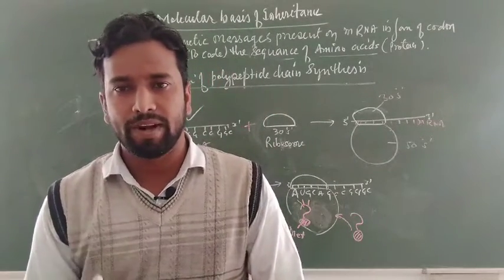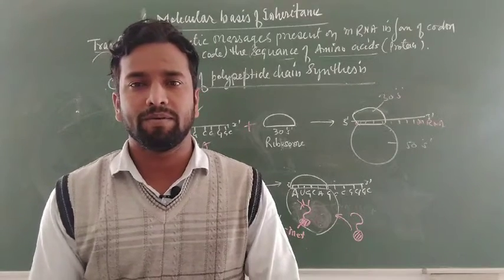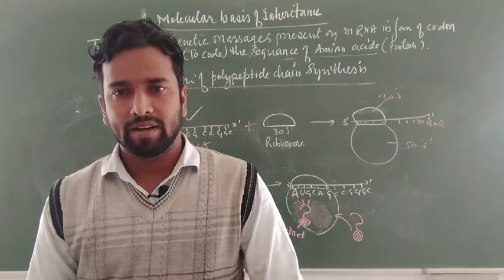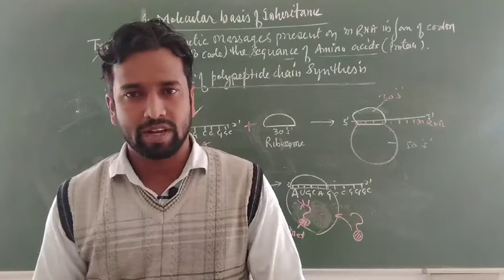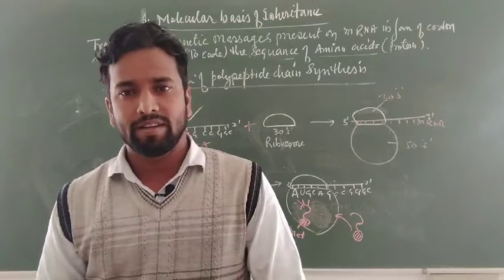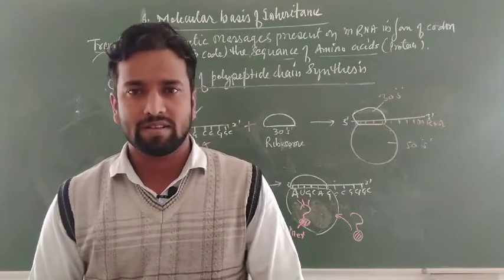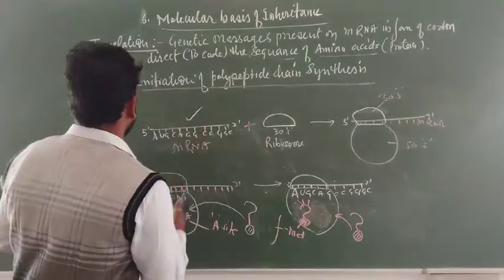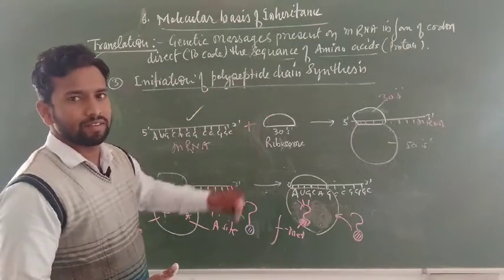The ribosome provides the site of protein synthesis, where all types of RNA come, like mRNA, tRNA, and rRNA, because the ribosome contains ribosomal RNA. tRNA is transfer RNA, and messenger RNA comes from the nucleus, and they start translating. So this is the mechanism of initiation of polypeptide chain synthesis.